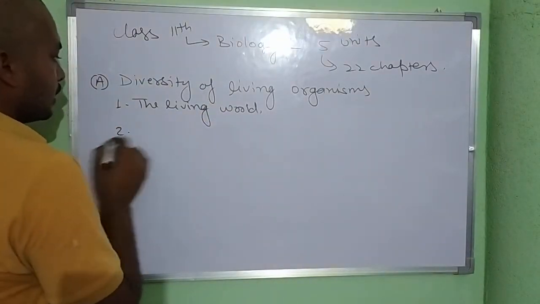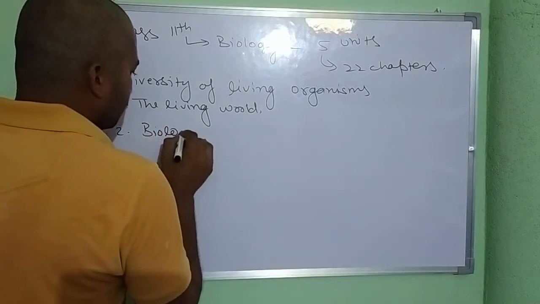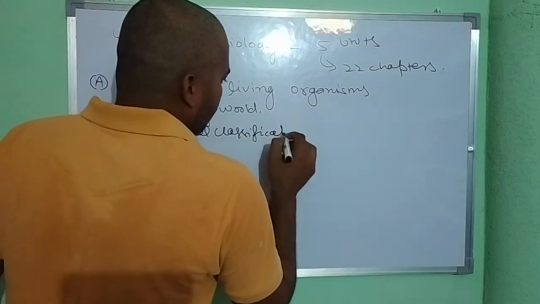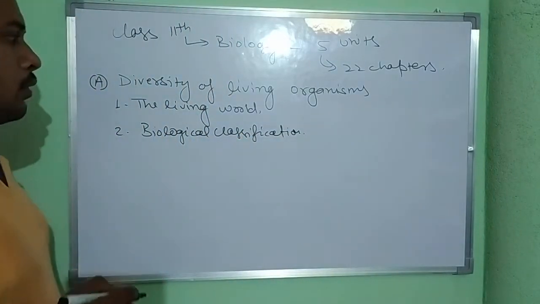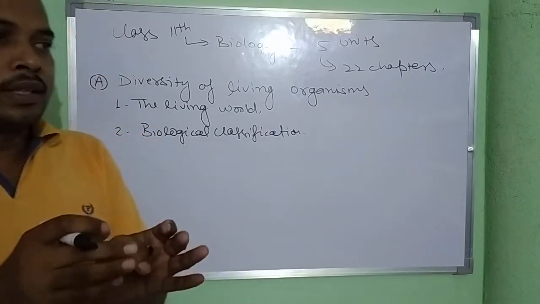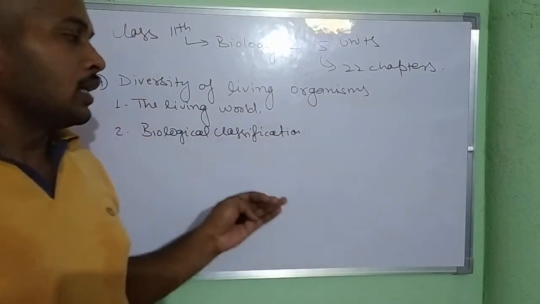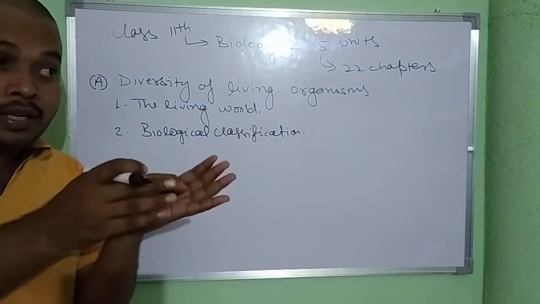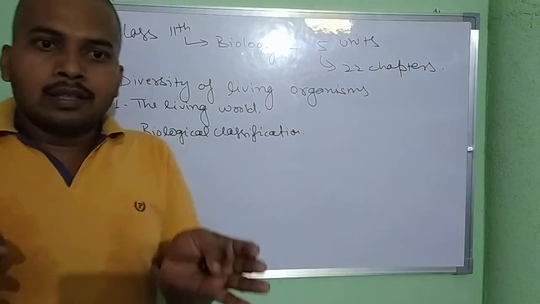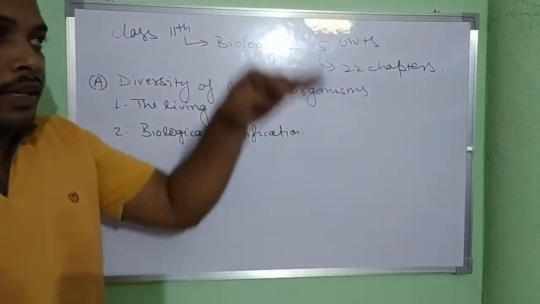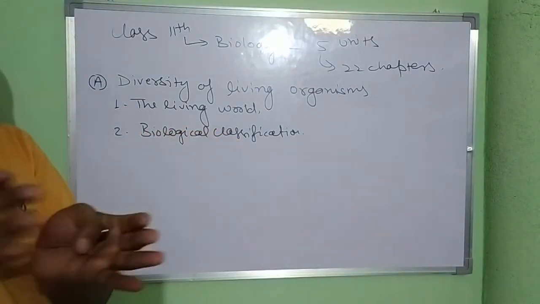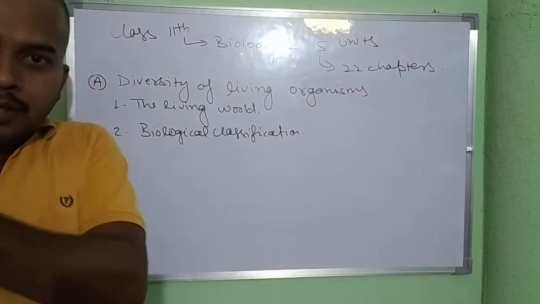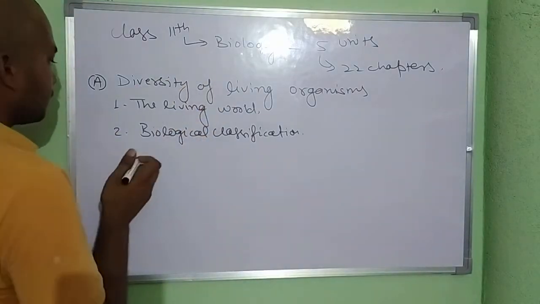And the second chapter is biological classification. In this chapter we will discuss who were the different scientists that first classified the living organisms, and why classification is needed in our life. We will discuss the hierarchical arrangement of animals and the different types of classification of plants, animals, fungi, protists, monerans, everything we will discuss here.